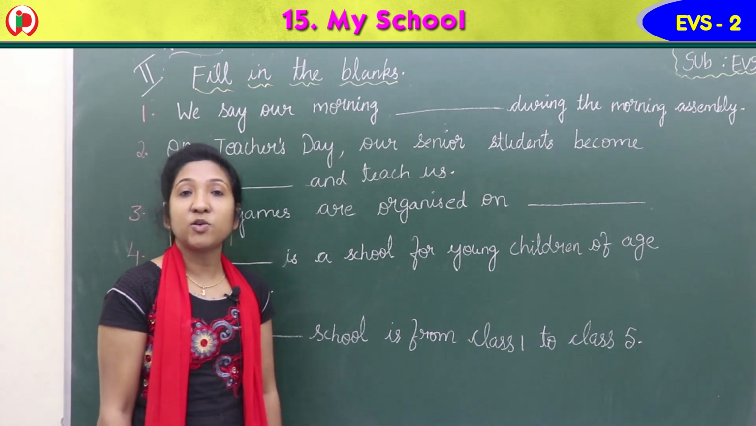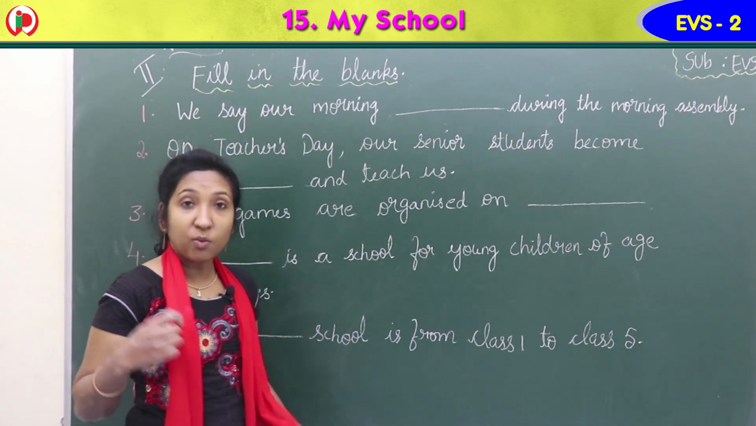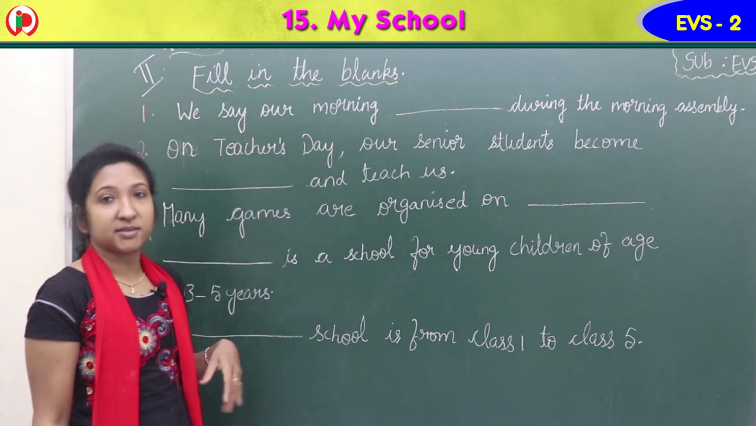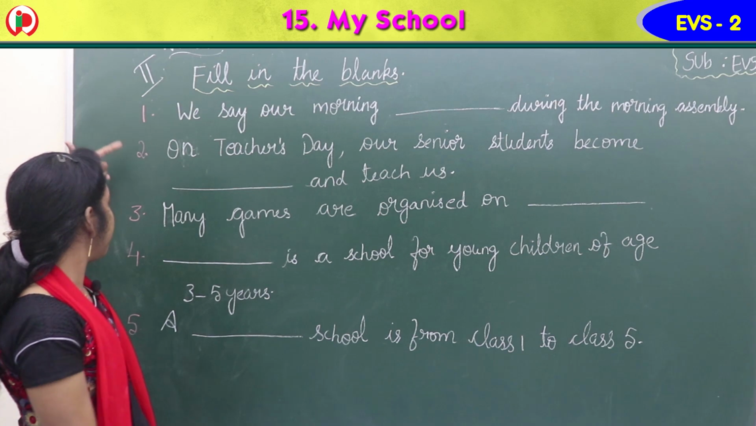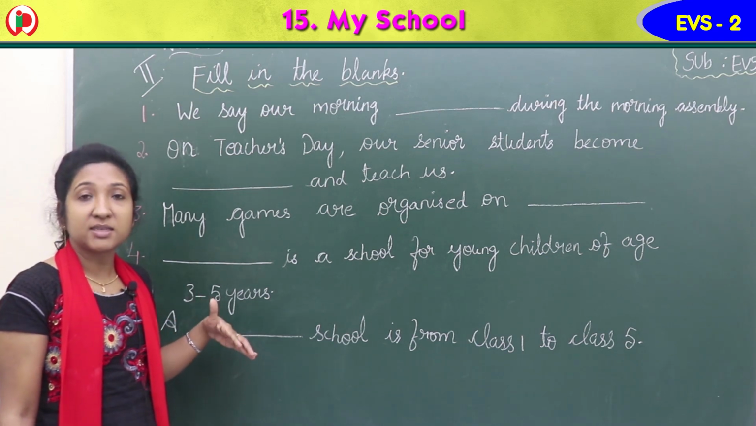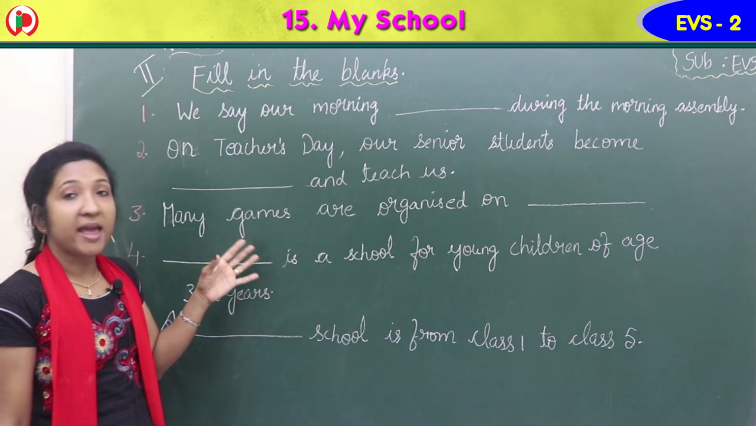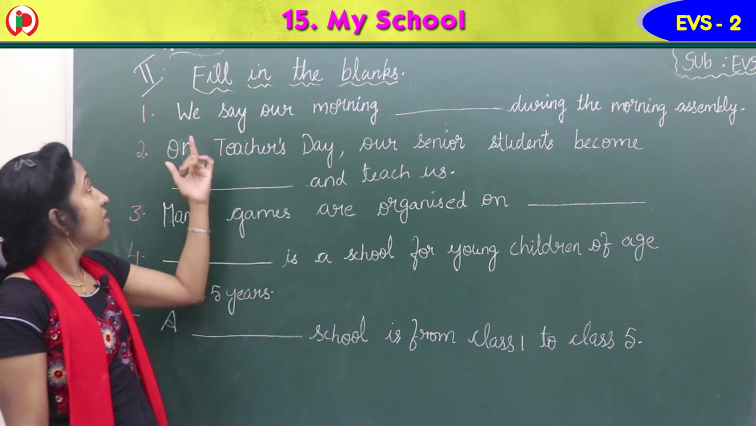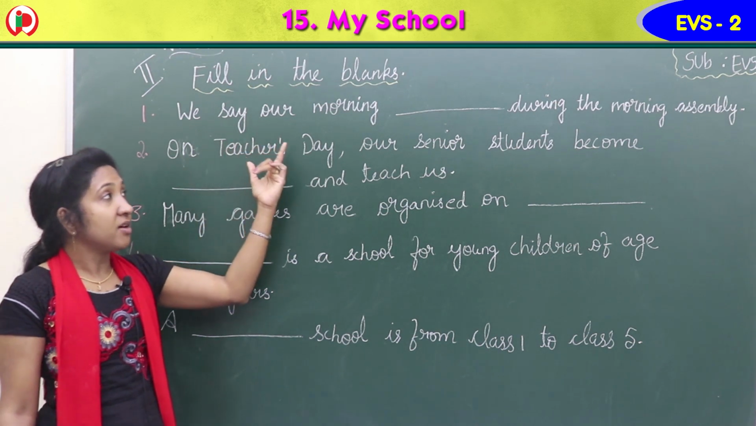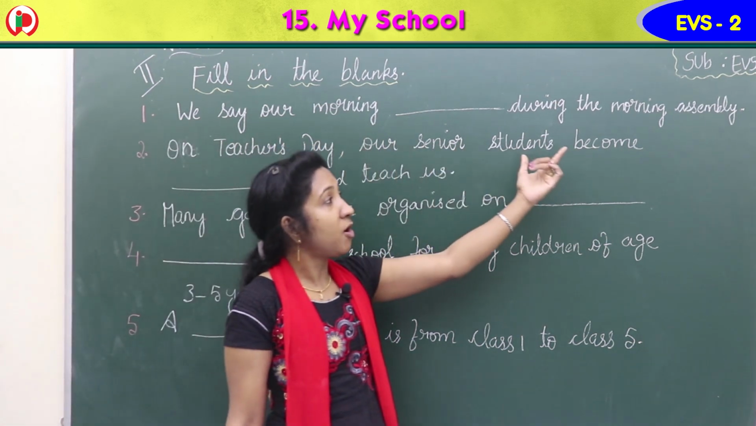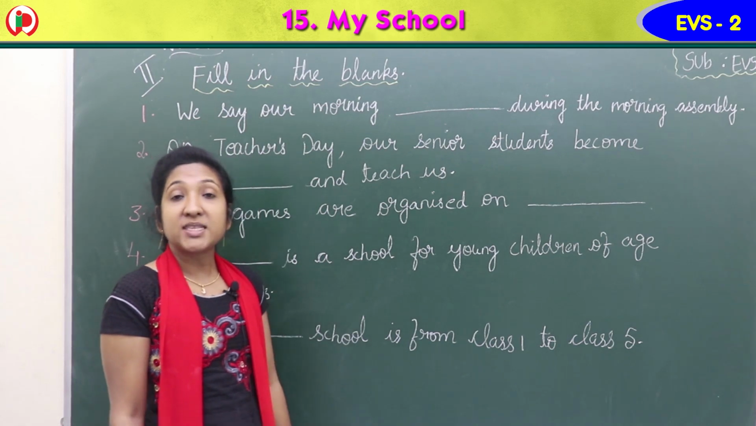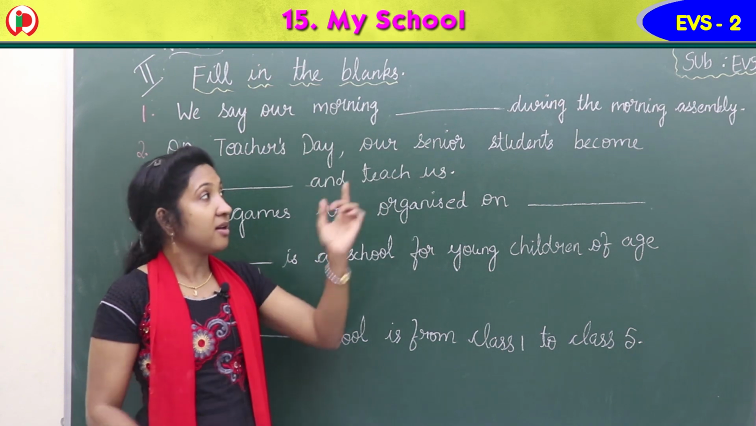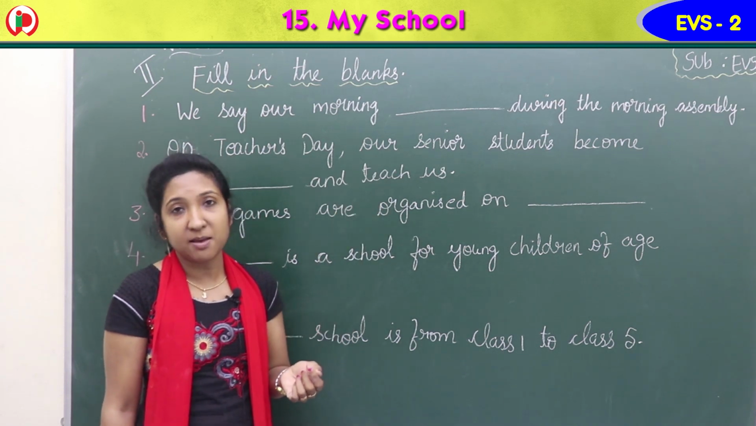Yes, children. So our next exercise in the workbook is exercise 2. Fill in the blanks. There are 5 fill in the blanks questions. You have to read it and write the correct answer for each blank. First one. We say our morning dash during the morning assembly. We say our morning prayer during the morning assembly.